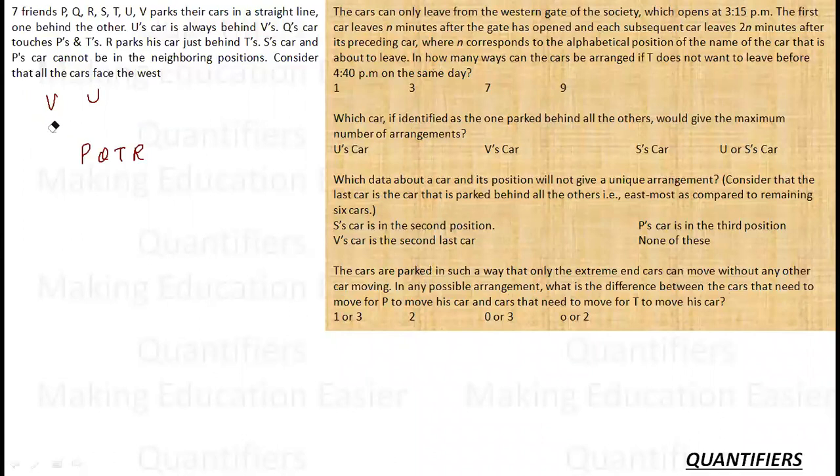Okay. So I just know 2-3 things: V will always come ahead of U, S cannot come with P, and there are 7 positions. So let us see what the total number of arrangements possible is. This is one thing we know. This is the other thing we know. So how many positions are there? There are 7 positions.